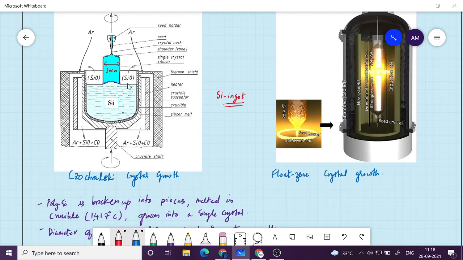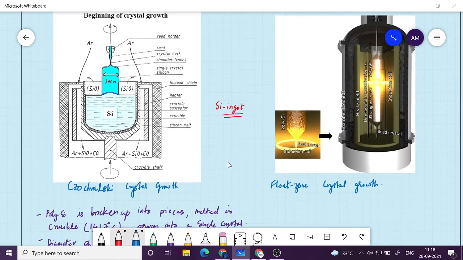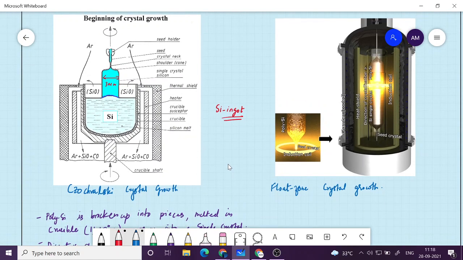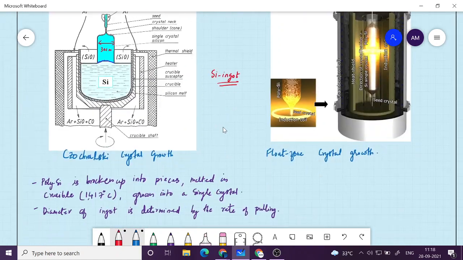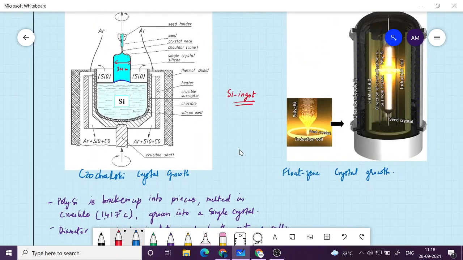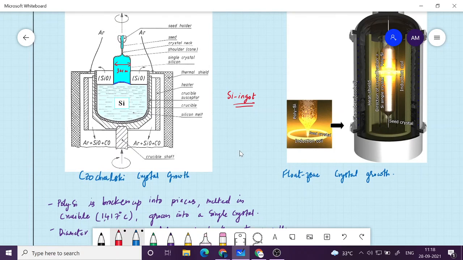Okay, so it's a very slow process. As I said, pulling is done at a very slow rate. 1 millimeter only you will pull in an hour. Okay, so that will give you a single crystalline material. From the melt it is going into solid state, so during the process it will take crystalline structure.